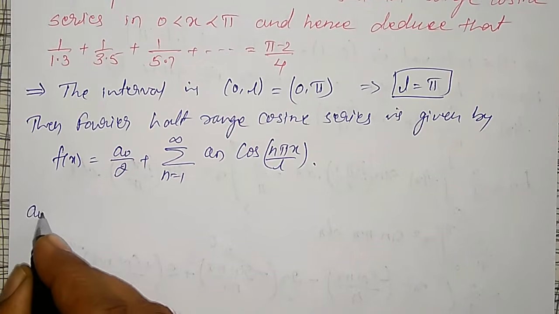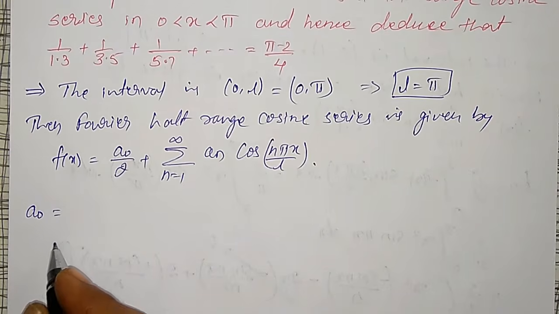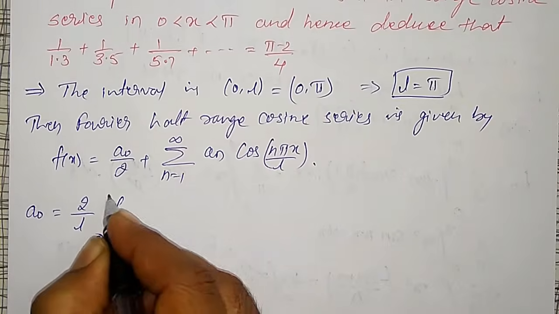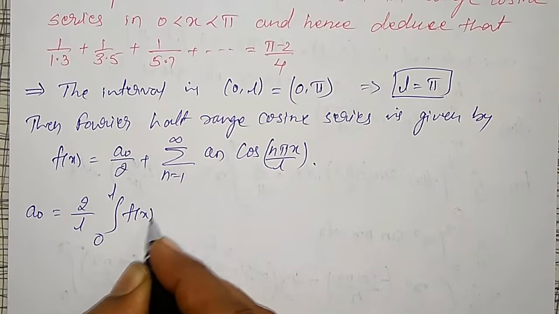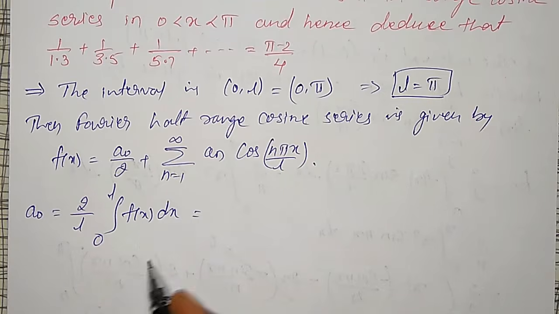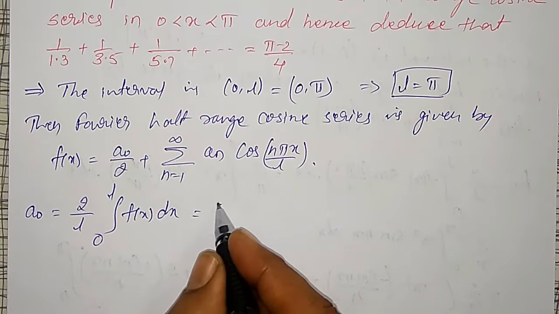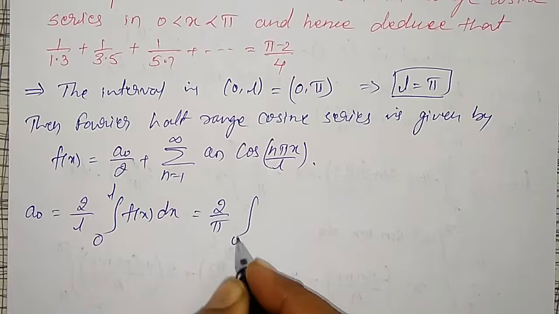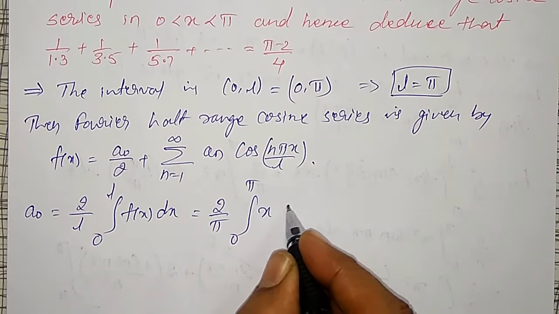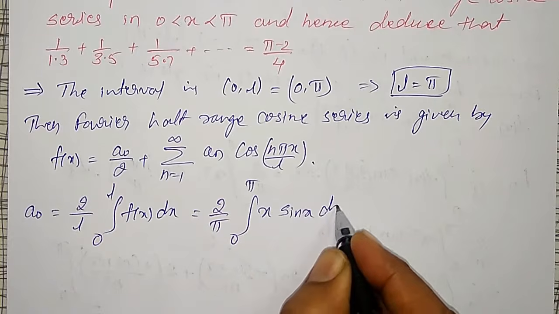Then I have to evaluate the Fourier coefficients a naught and a n. Therefore, a naught for half range is defined as 2 by L integration from 0 to L of f of x dx. My L is pi, and I substitute f of x. That becomes 2 by pi integration from 0 to pi of x into sin x dx.